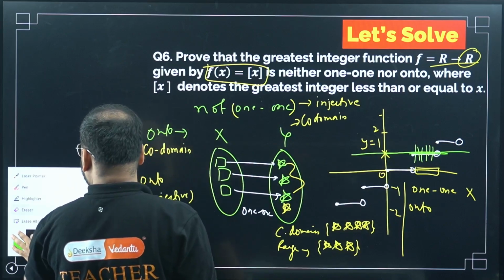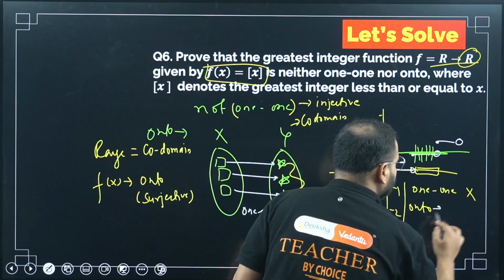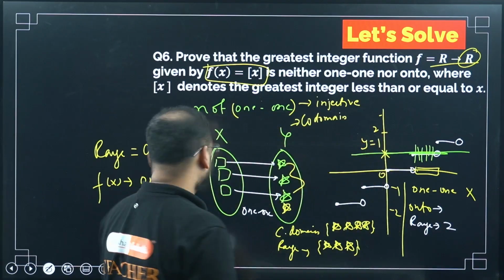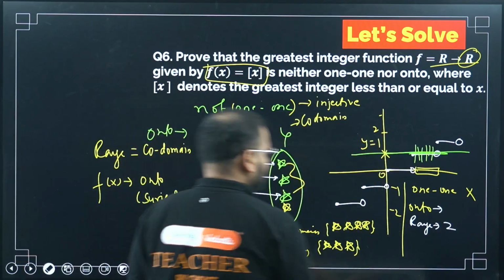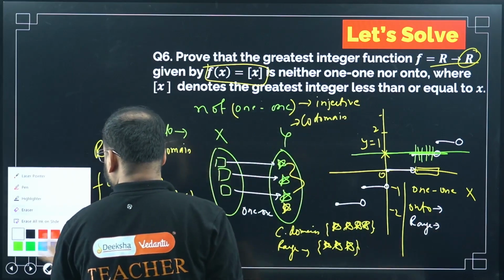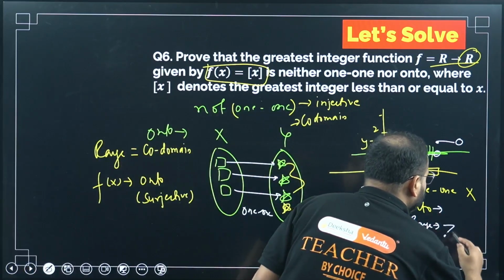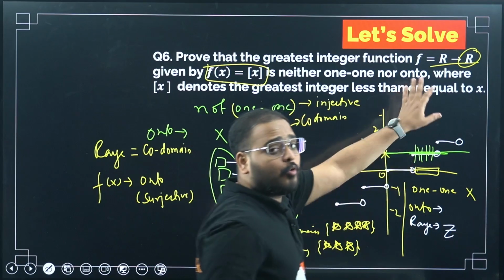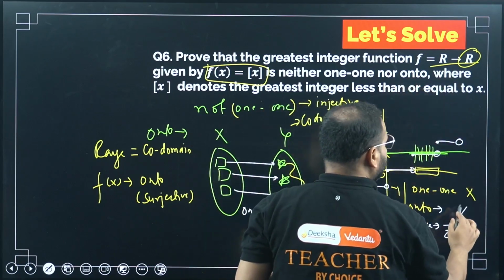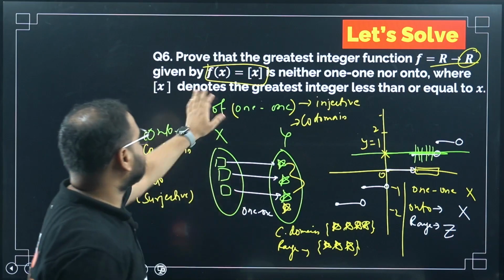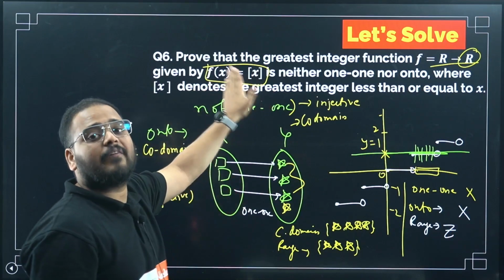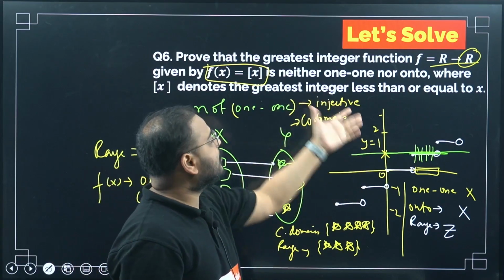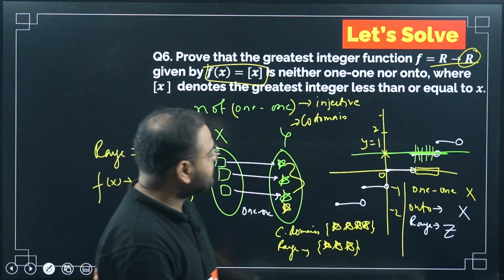Please check. Range is what? Range is only integers. I'm taking time here because I'm explaining something to you. So range is only integers, and the codomain is all real numbers. For that reason, it is not onto. So the given function f(x) equals greatest integer of x is neither 1-1 nor onto. Okay, done. This is the solution part.